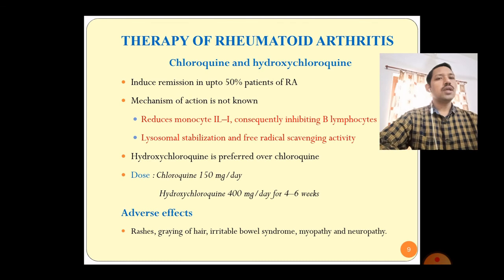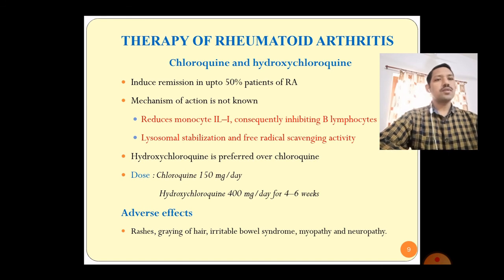Hydroxychloroquine is preferred over the chloroquine based on its efficacy and the toxicity. To control the disease process, the dose of chloroquine is 150 mg per day, and for the hydroxychloroquine it is 400 mg per day for 4 to 6 weeks.